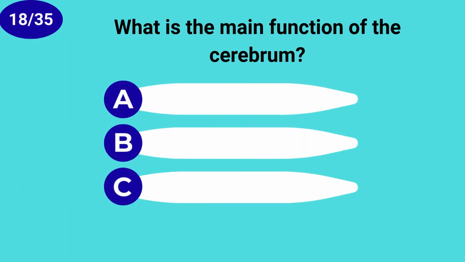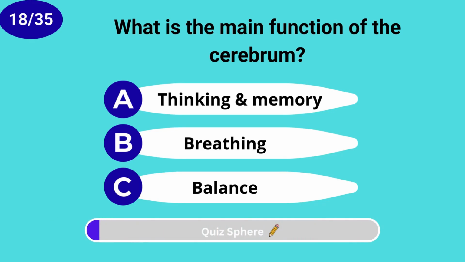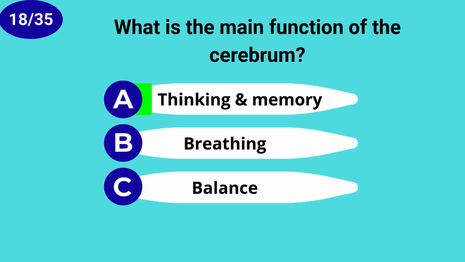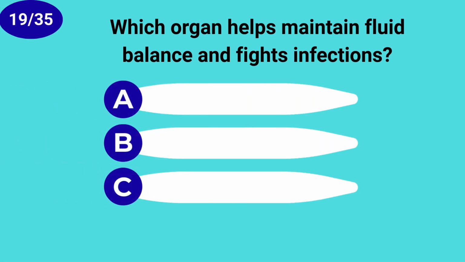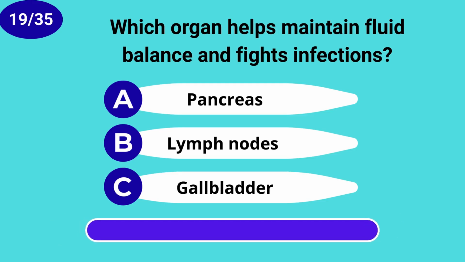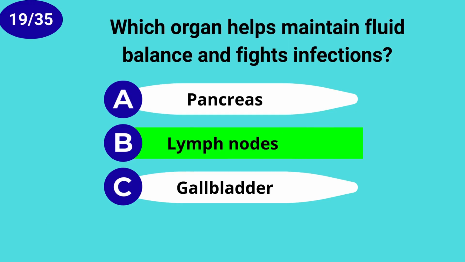What is the main function of the cerebrum? Thinking and memory. Which organ helps maintain fluid balance and fights infections? Lymph nodes.